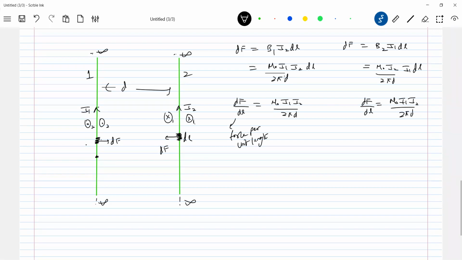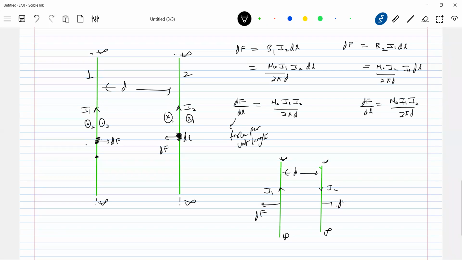If the current is in the same direction, it will be attractive. If the current flows in the opposite sense in the two wires, let this be I1, let this be I2, then it will be repulsive. And the force per unit length you can calculate; it's the same formula. The separation between them, let it be equal to d.